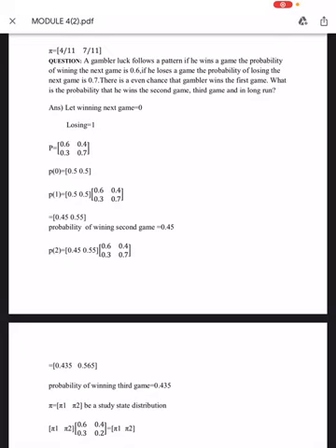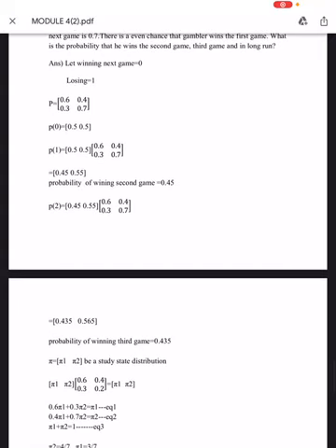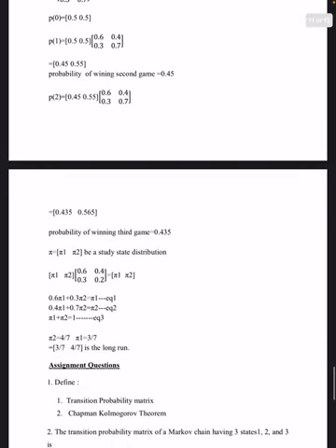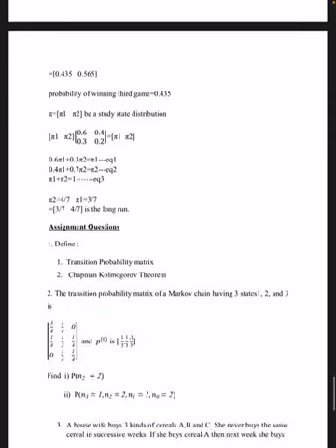Now we are getting P to be 0.6, 0.4, 0.3, 0.7 and P of 0 is 0.5, 0.5 and P of 1 is 0.5, 0.5 into P. So that is 0.45, 0.55. Probability of winning the second game is 0.45. Now P2 is 0.45, 0.55 into 0.6, 0.4, 0.3, 0.7. The answer is 0.435, 0.565. Therefore, the probability of winning the third game is 0.435.